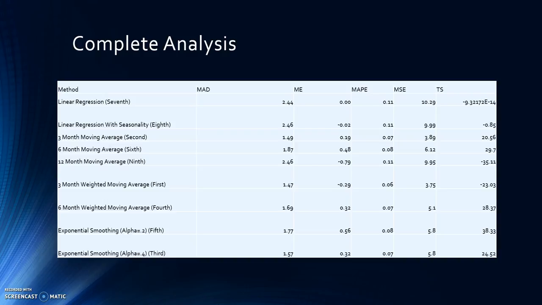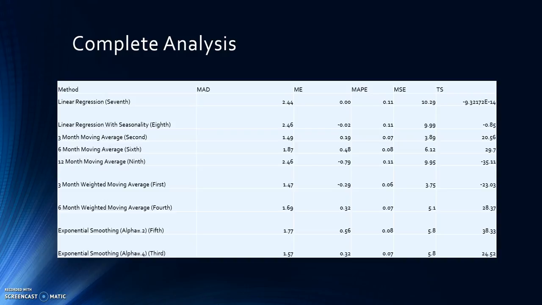For mean absolute deviation, you want this value to be as small as possible. For the ME, a large positive mean error means that the forecast is undershooting the actual observations. For mean absolute percentage error, one of the most common measures of forecast accuracy, 10% is considered very good, and 20% to 30% or even higher is quite common. And for the tracking signal, you would like this to be between -4 and 4 to assume the model is working correctly.